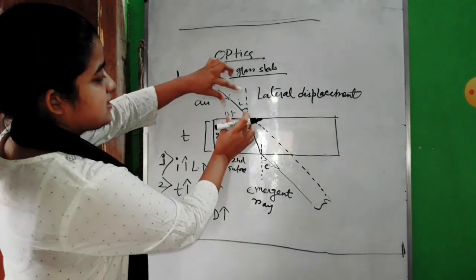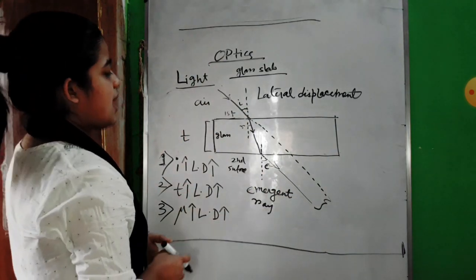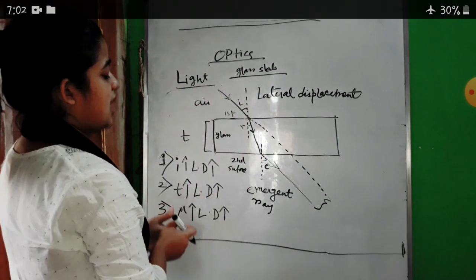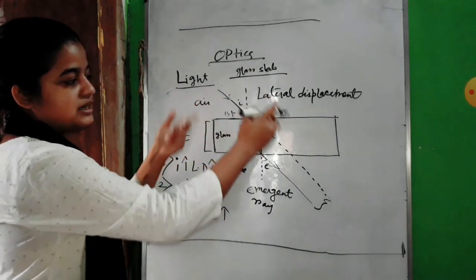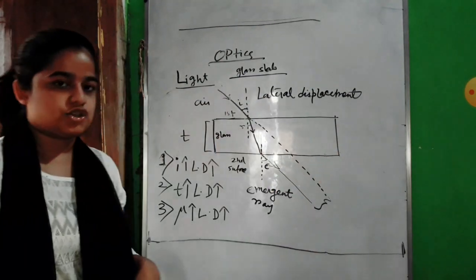If the angle of incidence is less, the shift will be less. If thickness is less, the shift will be less. But if the angle of incidence is large, thickness is large, and also the refractive index of the medium is large, then your shift will also be larger. Is it clear?